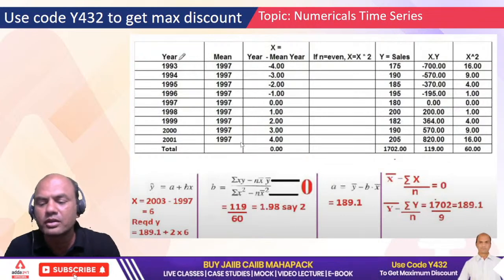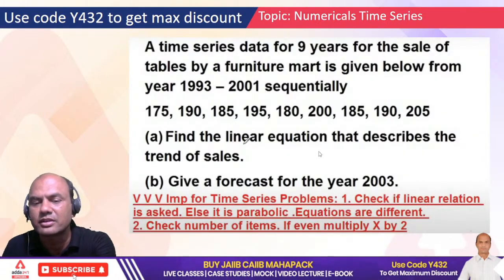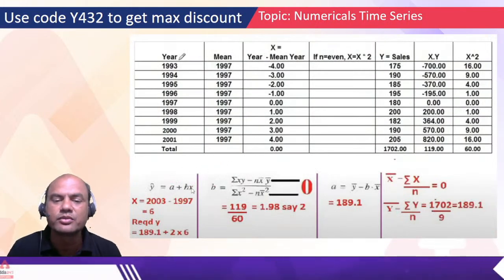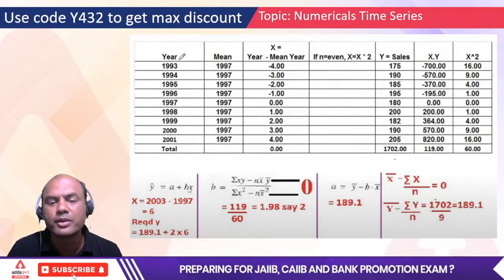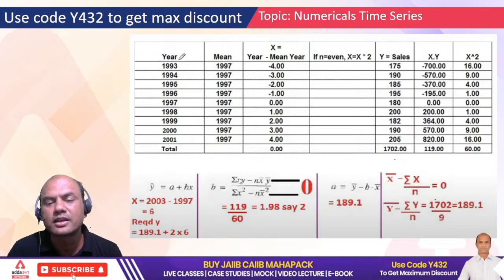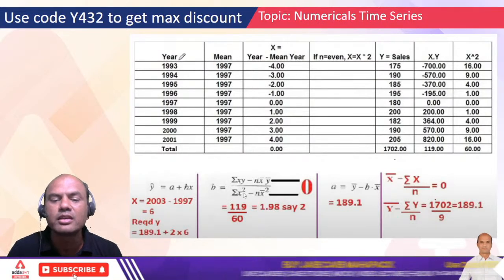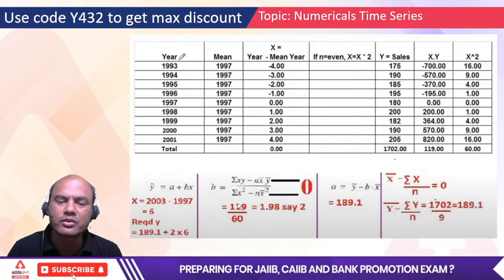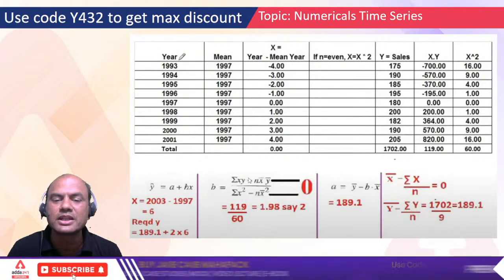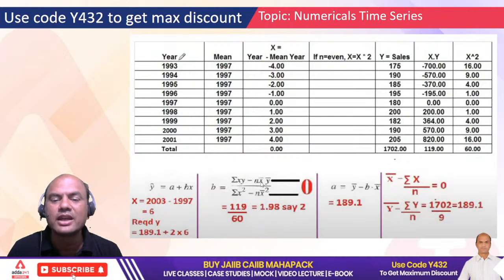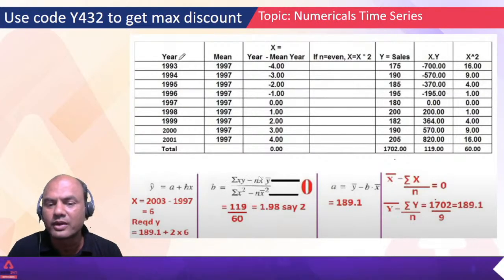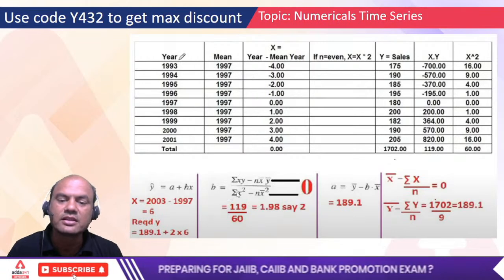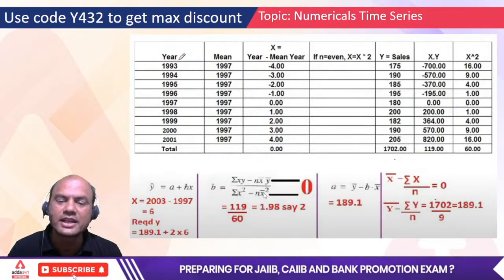Now we move to the question, that is the linear equation y equals a plus bx. We want to solve this. So find b first. What is the formula for b? The same as in correlation regression: covariance of xy upon variance of x. Same thing we are applying over here. Covariance of xy was what? Summation xy upon n minus x bar dot y bar. That is covariance. What is variance of x? Summation x square upon n minus x bar square.